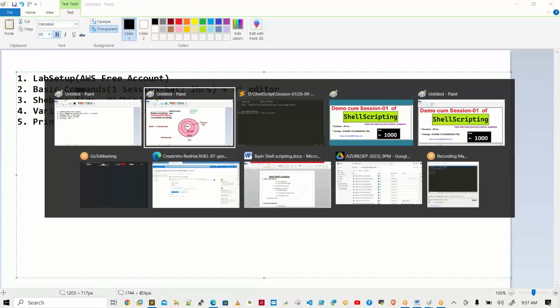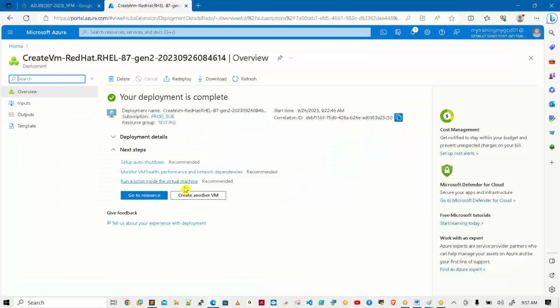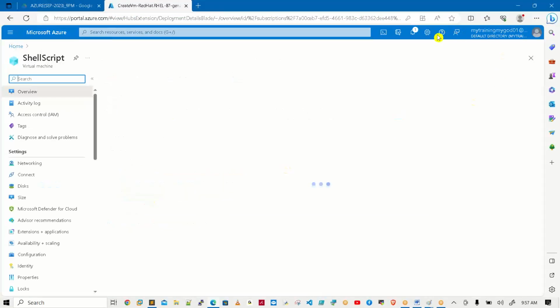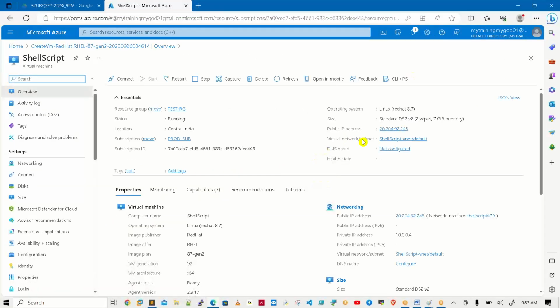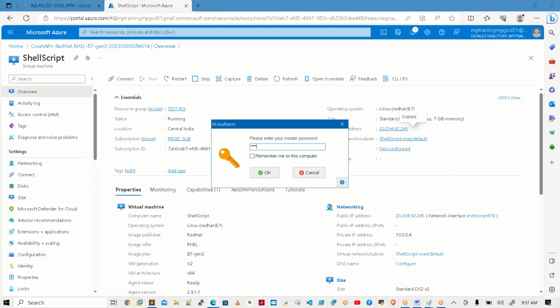This is very difficult to understand. Let me show you one example. I'm taking one Linux machine, but I will explain everything on AWS, which is completely free for practice.